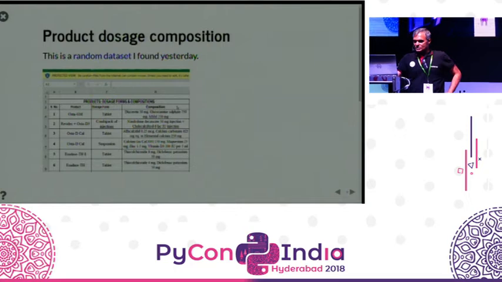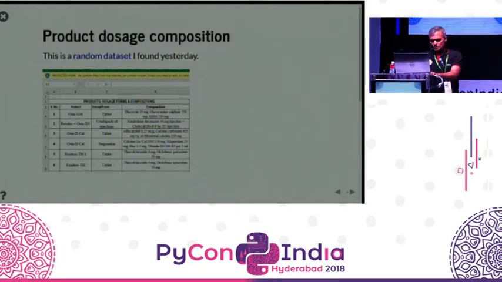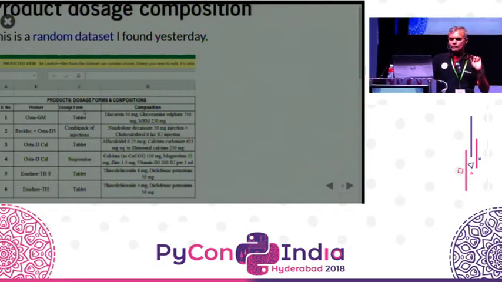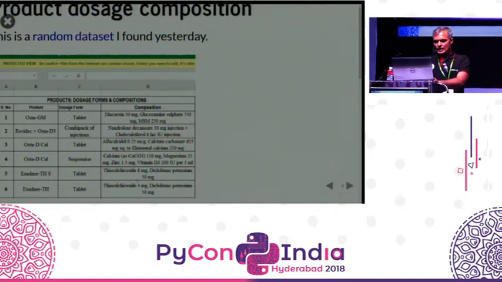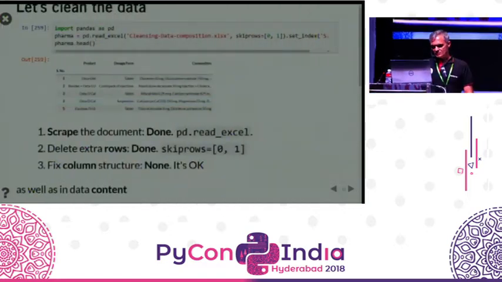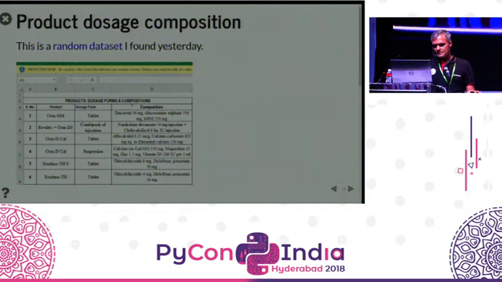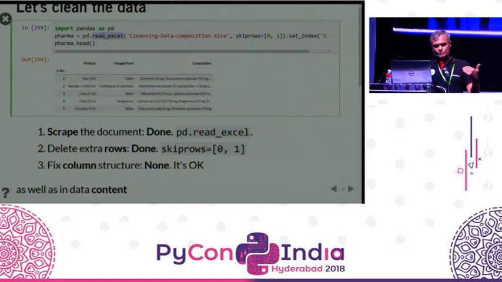Let's move back on. So this is another data set that I found. It's a random data set that contains product dosages. So it contains a bunch of medicines and in what form the dosage is to be taken and the composition. So if I had to process this, then to begin with, we just load it. Now this is an Excel sheet. You can see that I've just taken a screenshot from Excel. And on this Excel sheet, we do a few things. We, firstly, using Pandas Read Excel, get it into a data frame.